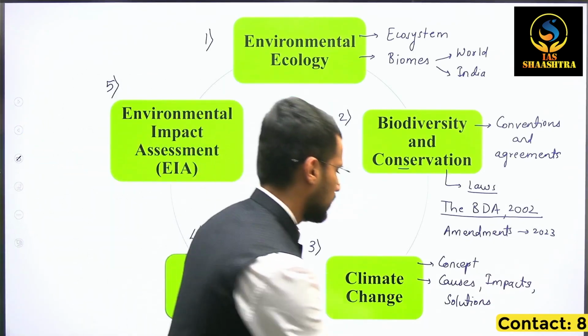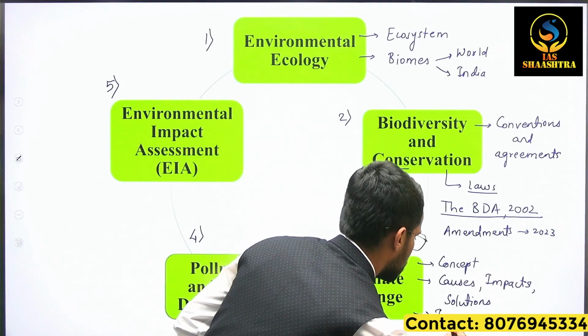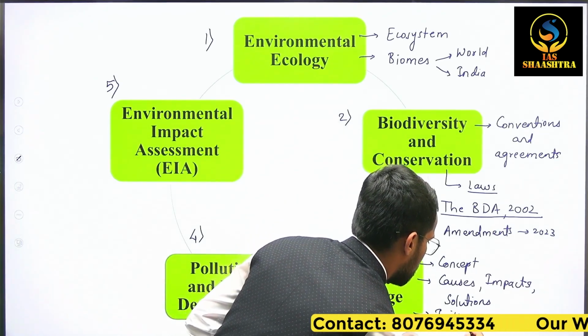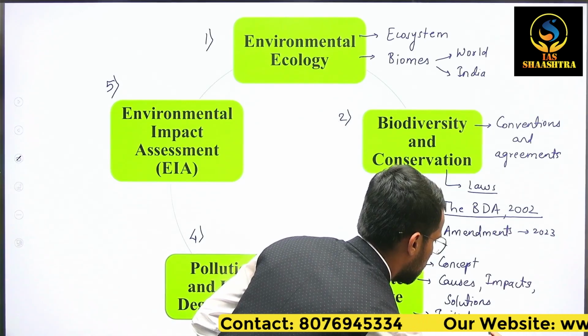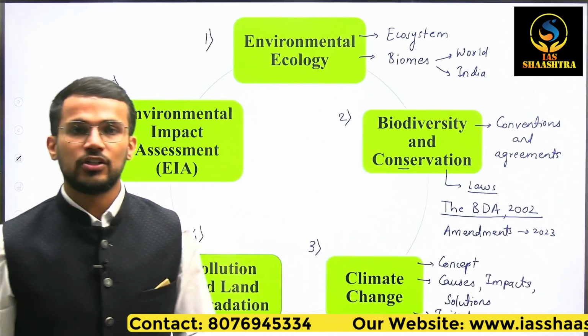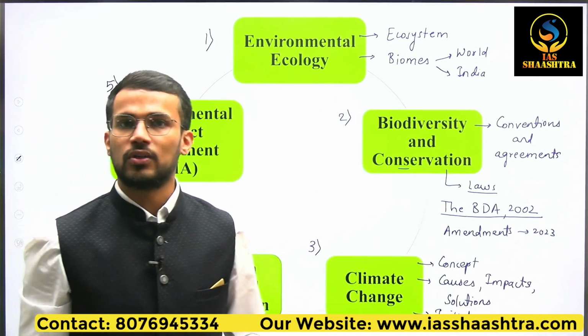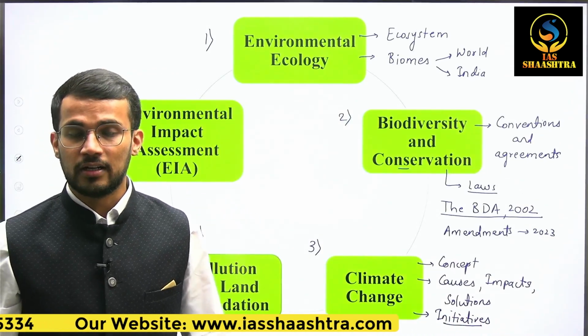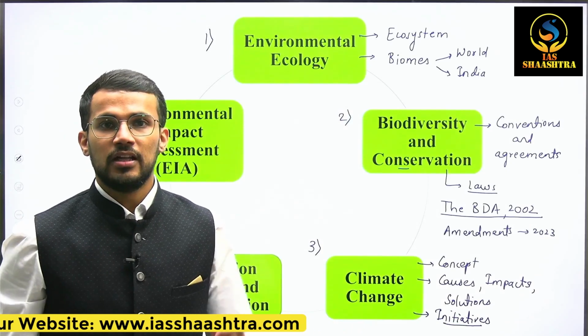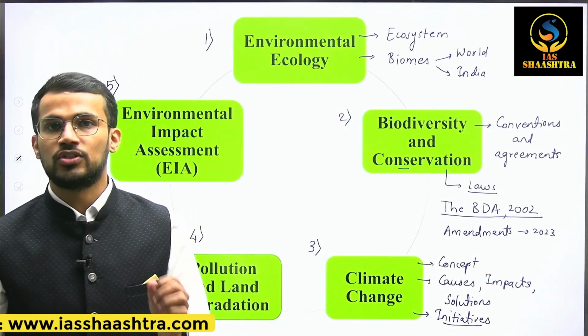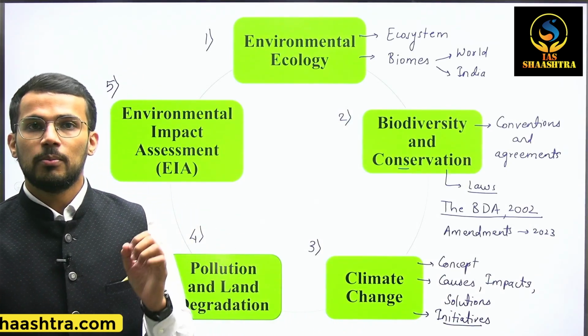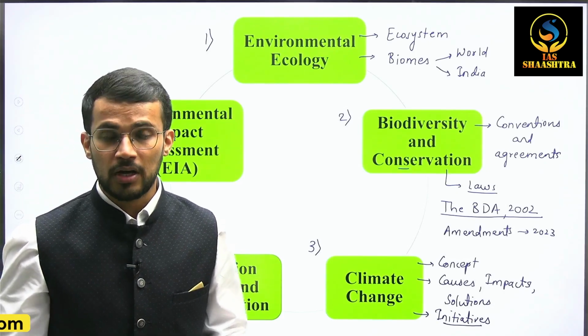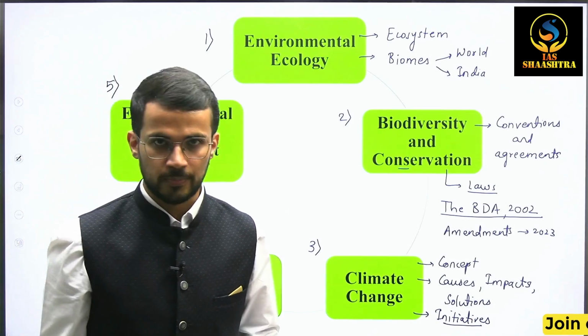And apart from that, various initiatives taken by the global community like the United Nations Framework Convention on Climate Change, and also initiatives taken by Government of India, like the recent being the National Green Hydrogen Mission, wherein we want to make sure that India becomes a hub for the production of green hydrogen.